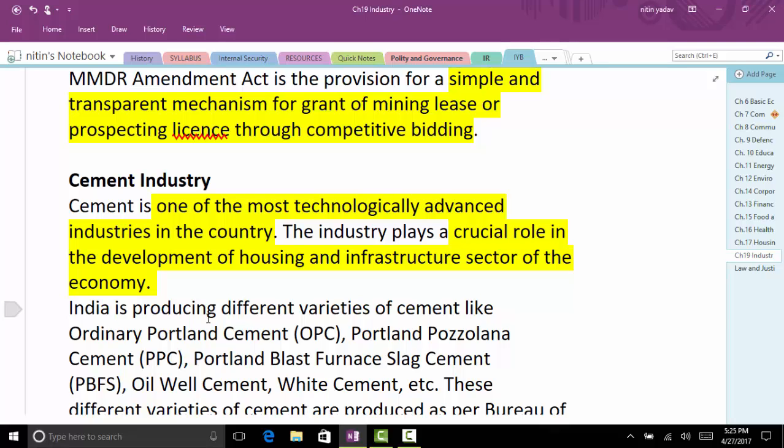Whenever you study an industry, see in what areas the industries are. Practice through the map, so that if the question comes in Mains, you have the map ready in your mind showing the various locations of the raw material. The raw material is limestone, so the industry should be developed nearby. Also focus on the locations where the industry is. Even if you don't remember the exact names, at least remember the regions so that you can highlight the region. Even if you highlight the region on the map, it gives a good impression.